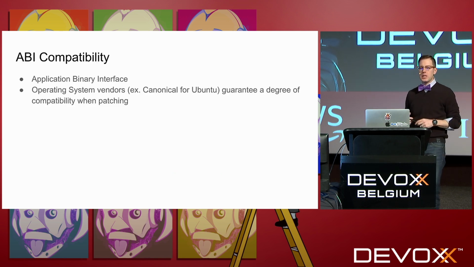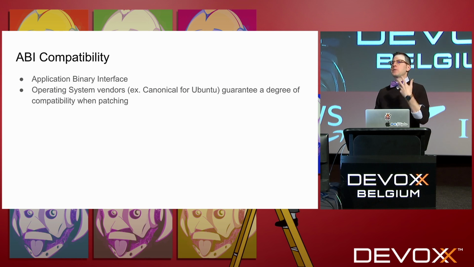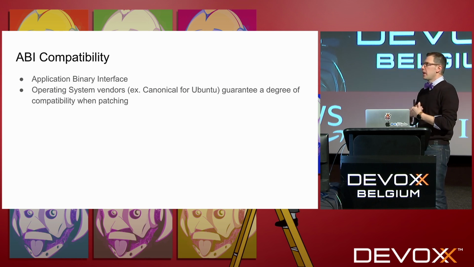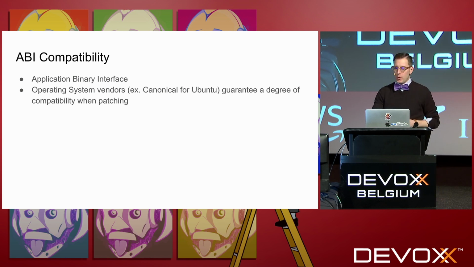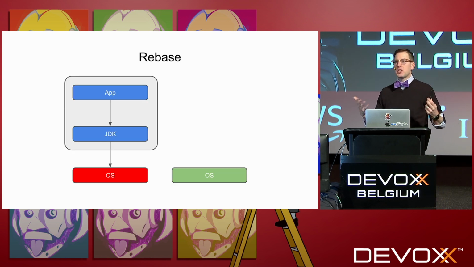This is a guarantee provided to us by certain operating system vendors, such as Canonical for Ubuntu, where they guarantee a degree of compatibility when patching system packages. So when Heartbleed came out, there was an updated version of OpenSSL, but they guaranteed that the external interface of that package did not change. What that means is that we don't need to change our app, right?